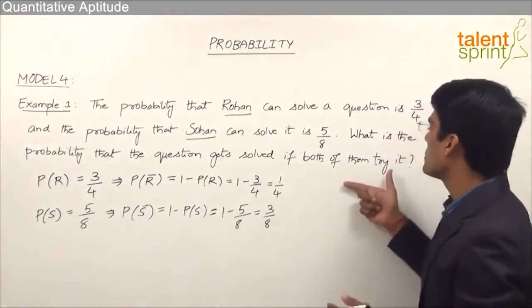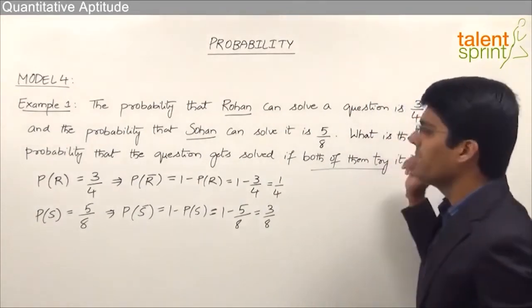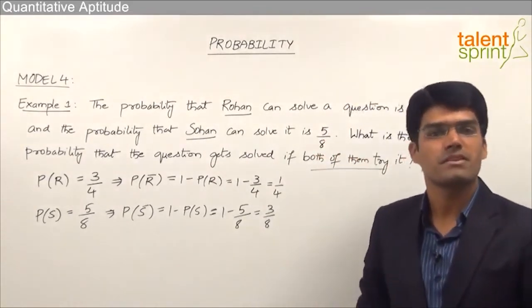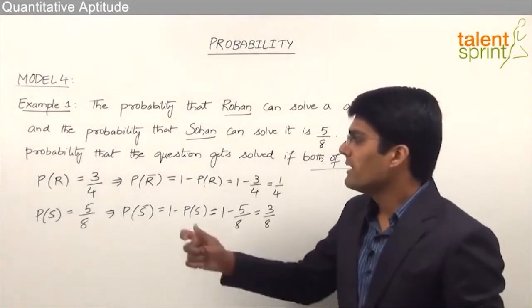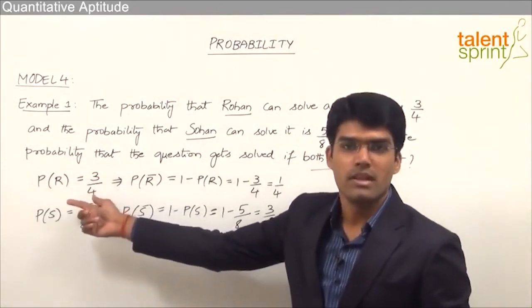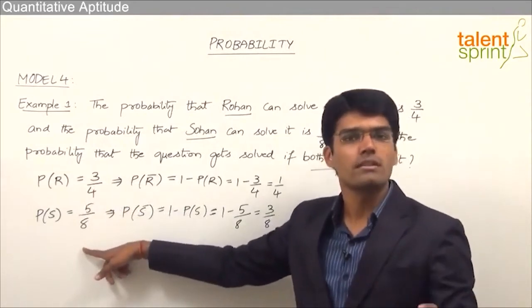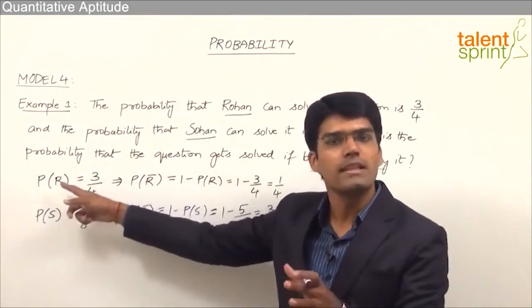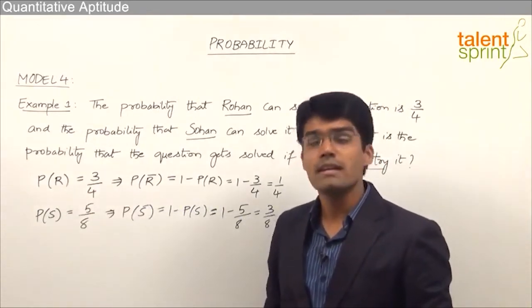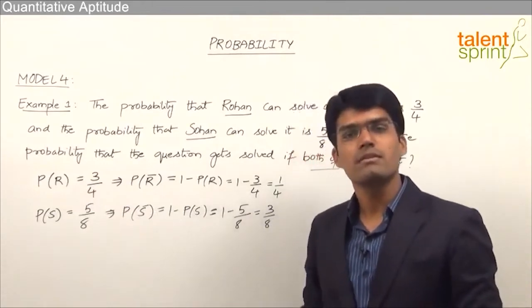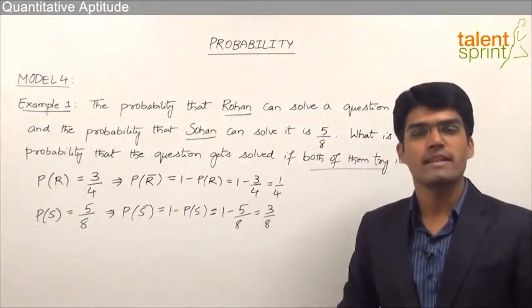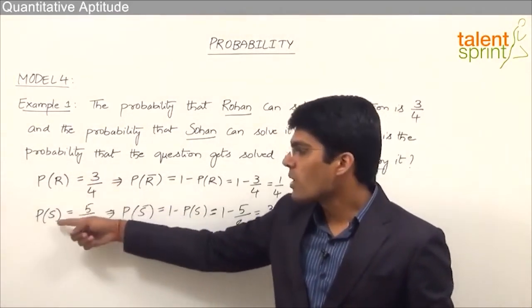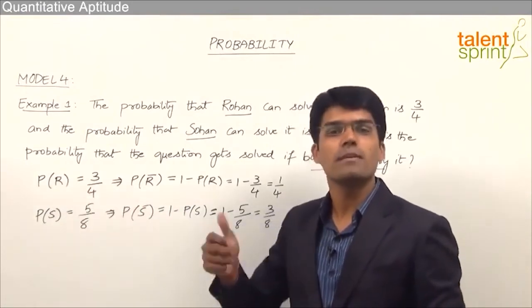Now as given here, both of them try solving the question and we need to find out the probability that the question gets solved. Now here we have different cases in which the question can get solved. For example, let's say Rohan is successful in solving the question and Sohan fails. So anyhow we have got the solution for the question. Likewise, if Sohan is successful and Rohan fails, even then we have got the solution for the given question. And if both of them are successful in solving the question, still we get the solution for the given question. So there are 3 different cases. Rohan can solve, Sohan cannot solve, or Sohan can solve, Rohan cannot solve, or both of them can individually solve it.